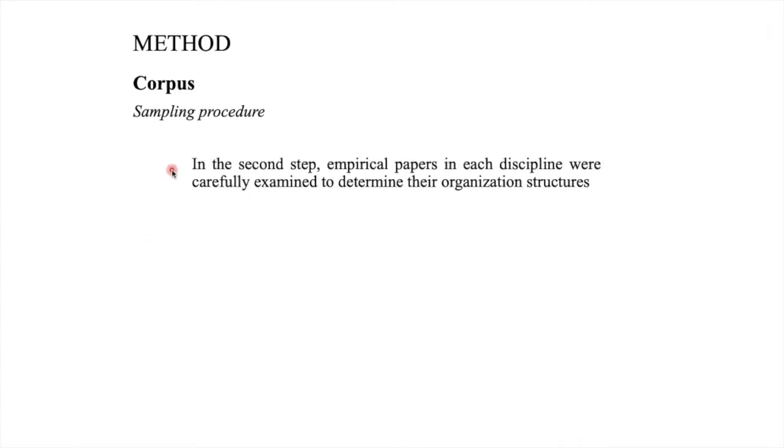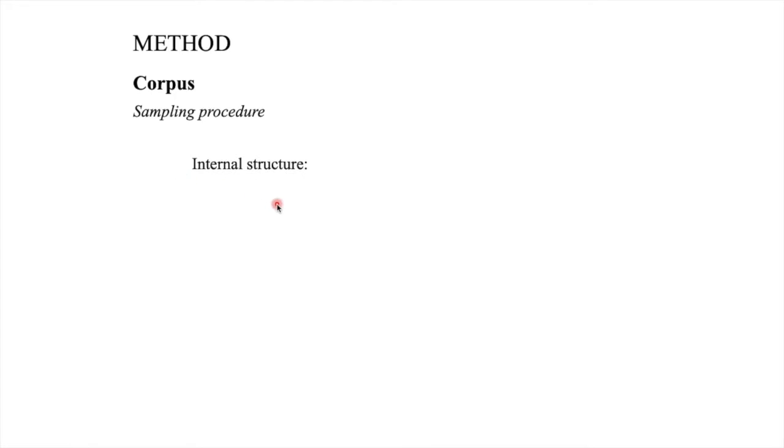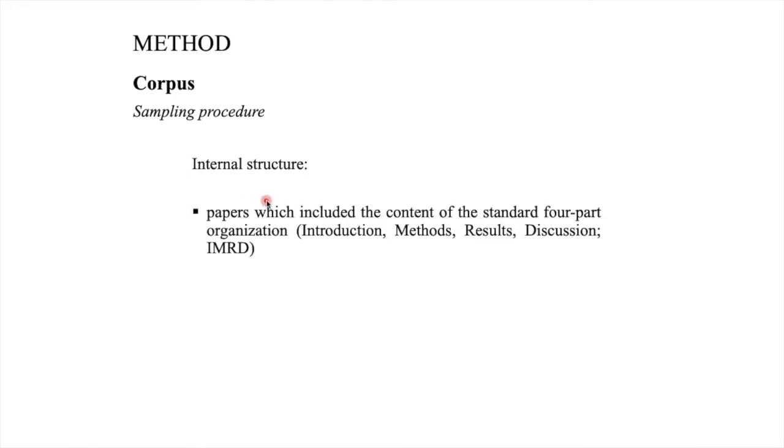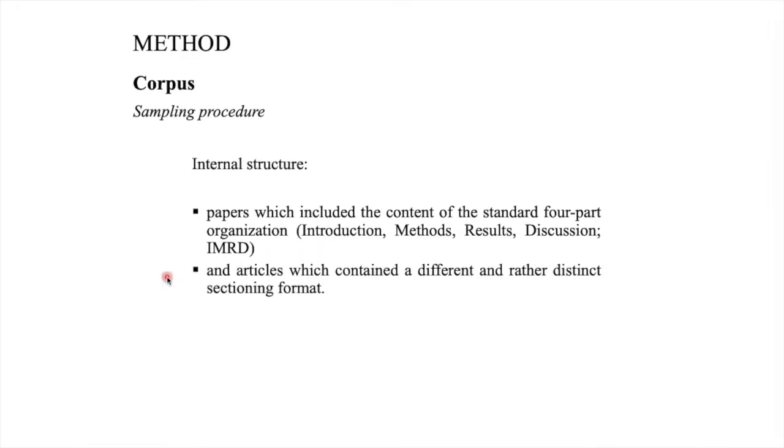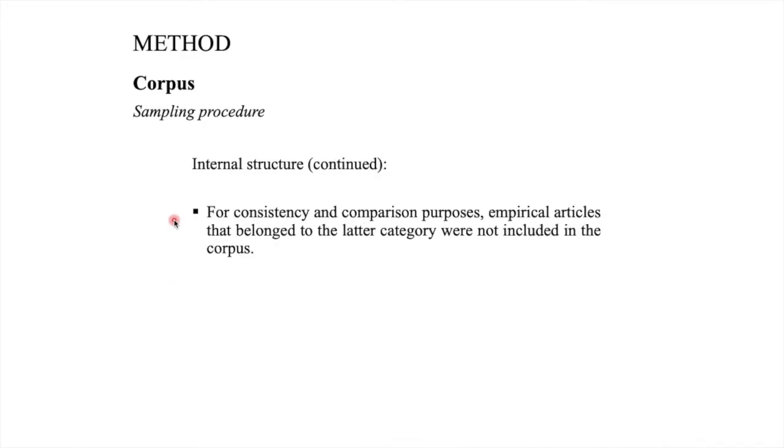The second step in designing the corpus was to examine the internal structure of the articles. We found empirical articles either included the content of the standard four-part structure of IMRD sections, or they contained a different, rather distinct sectioning format. But the first category was more common. So for consistency, we didn't include the articles that belong to the second category.